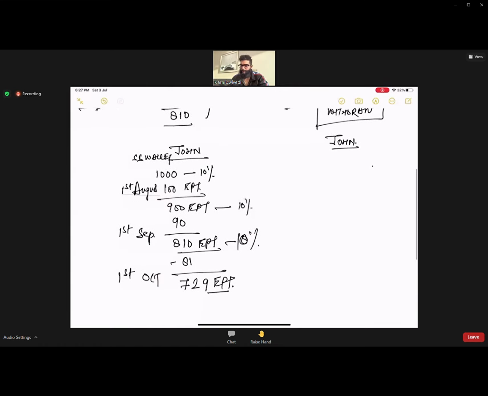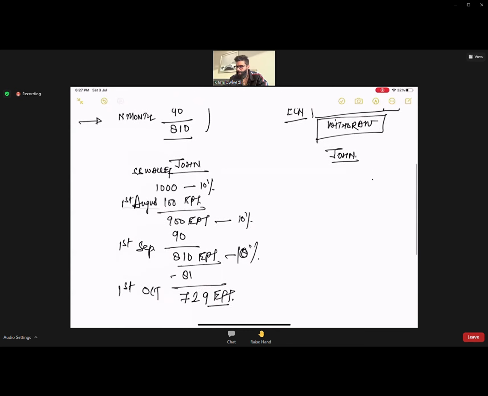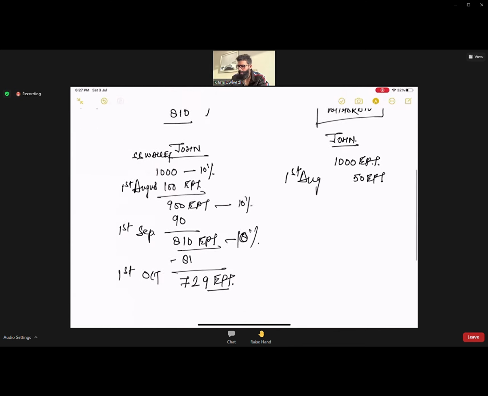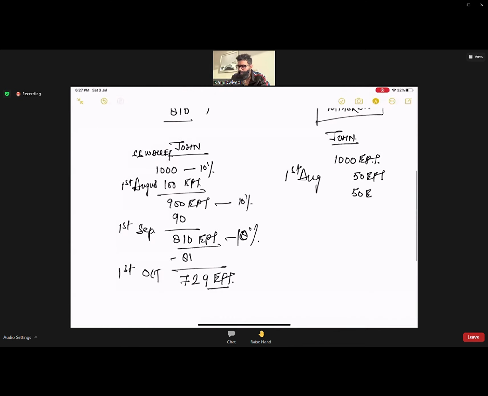On the other hand, if he is not doing this, then his balance is 1000 EPT. On 1st August, if he is not withdrawing, then on 2nd August, he'll get 50 EPT in his APY wallet. Next month, he will get 50 EPT again, and again.